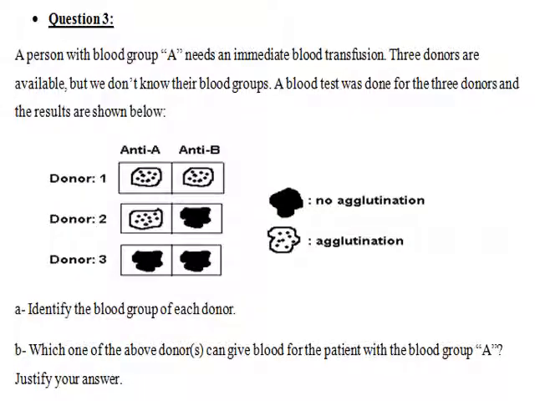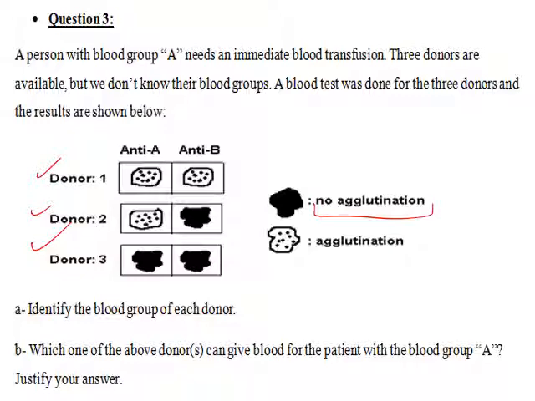A person with blood group A needs an immediate blood transfusion. Three donors are available, donor 1, donor 2, and donor 3, but we don't know their blood groups. A blood test was done for the 3 donors and the results are shown below. This dark one is saying no agglutination, so no binding of antigen and antibody. This dotted one means agglutination.